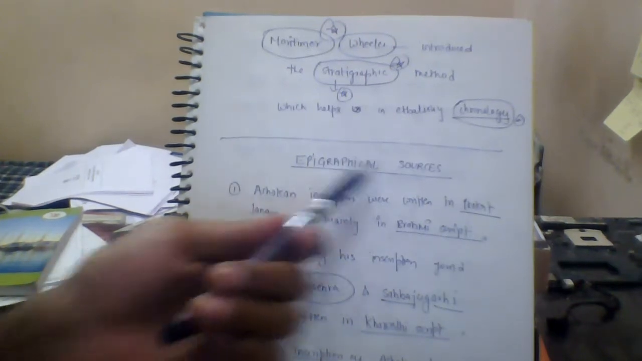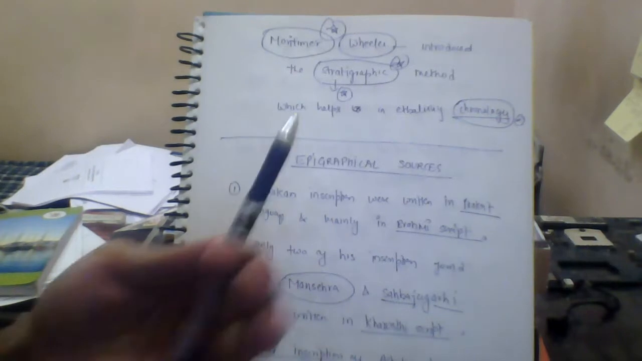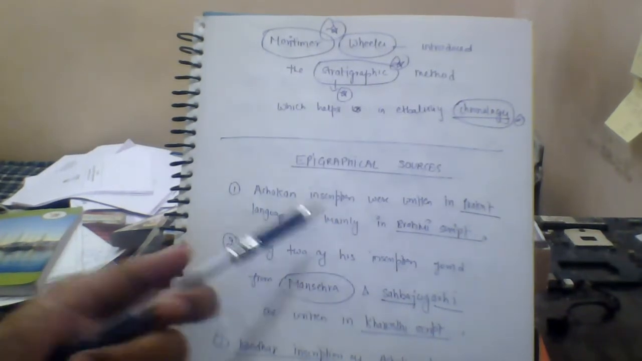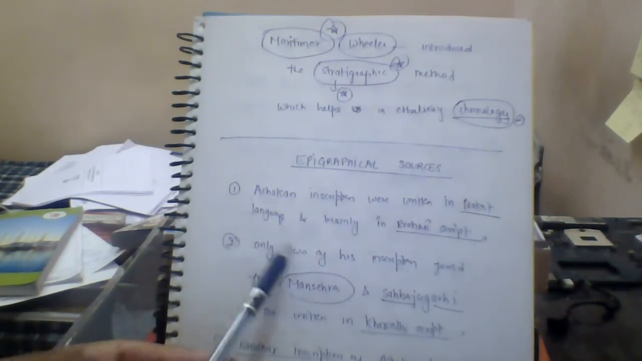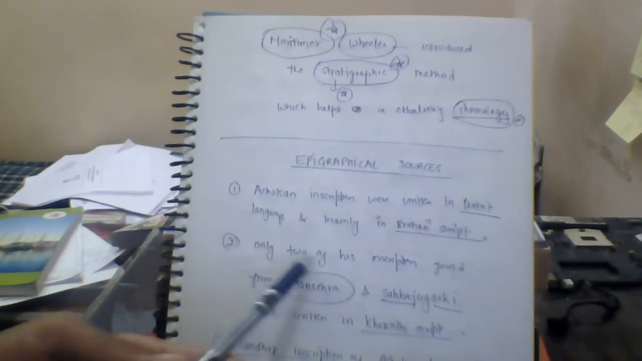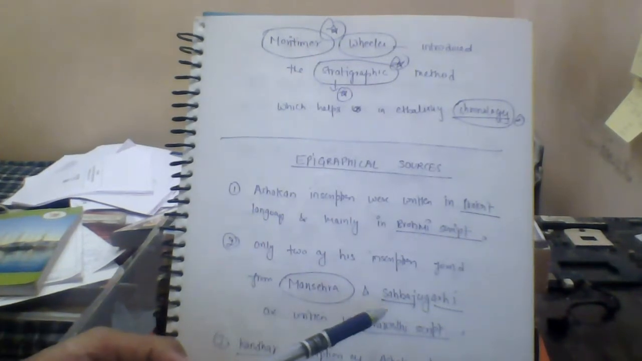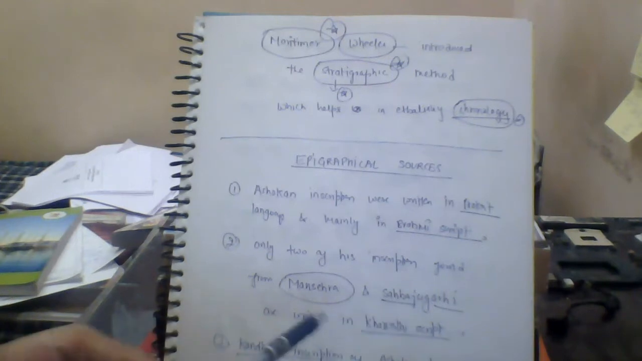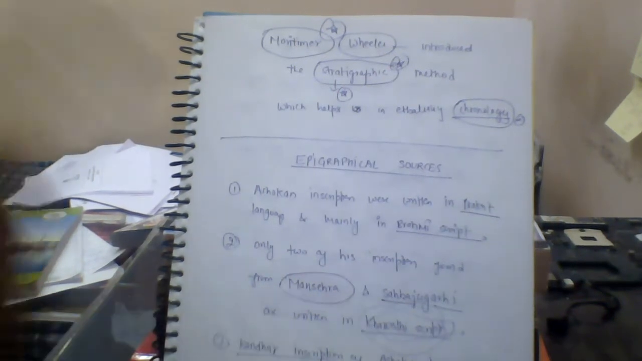Then come the epigraphical sources. As I told you earlier, epigraphy means the study of inscriptions. Ashoka's inscriptions were written in the Prakrit language, and mainly in Brahmi script. Only two of his inscriptions, found from Manshera and Shahbazgarhi, are written in Kharosthi script. So this is also very important.